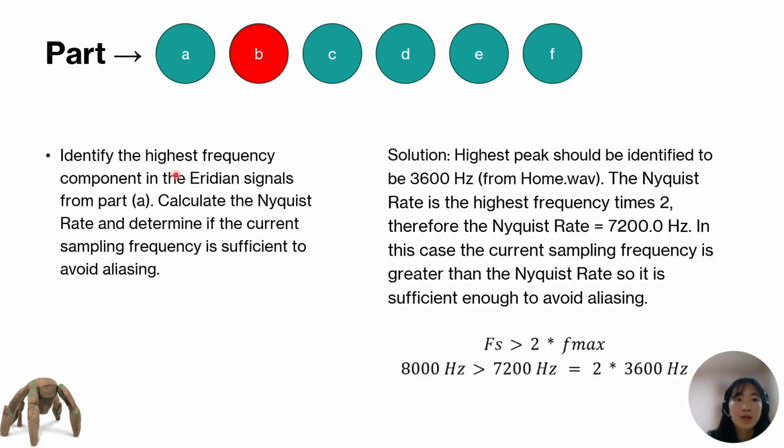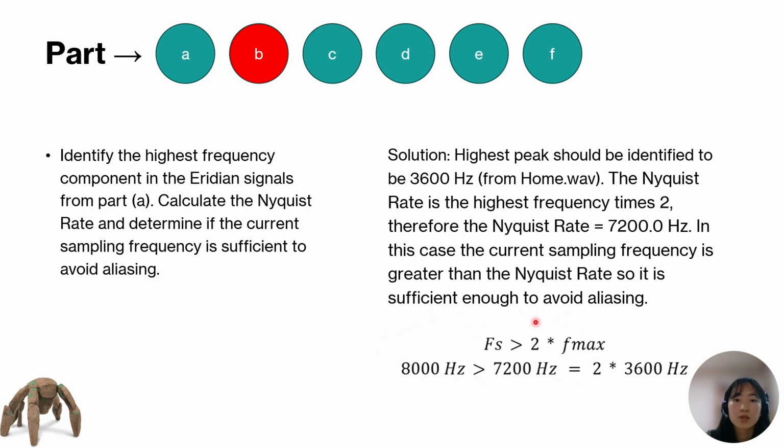Part B is to identify the highest frequency component in the Iridian signals from part A and calculate the Nyquist rate and determine if the current sampling frequency is sufficient to avoid aliasing. So from the MATLAB code that we had described before in part A, we identified that the highest peak is 3600 Hz from the home file. The Nyquist rate is the highest frequency times 2, so 3600 times 2 is 7200 Hz. In this case, the current sampling frequency, which is 8000 Hz, is greater than the Nyquist rate, so it is sufficient to avoid aliasing.